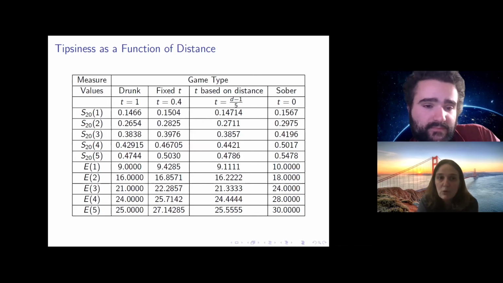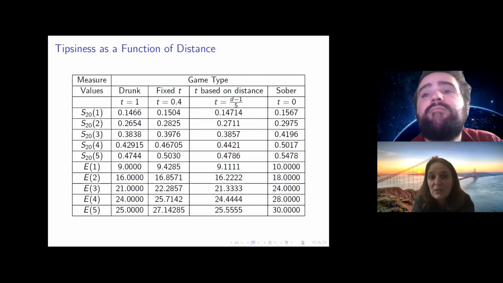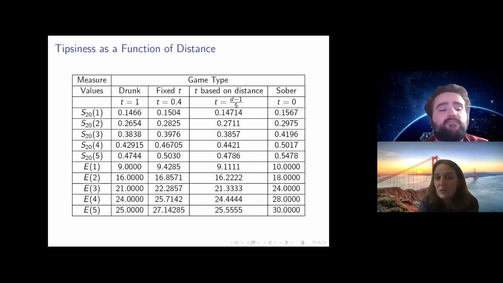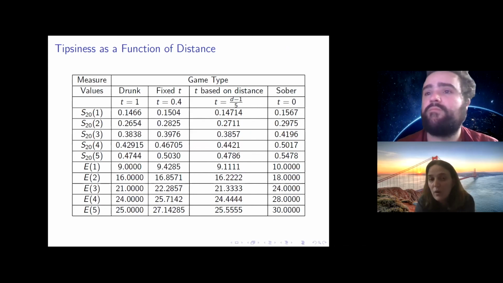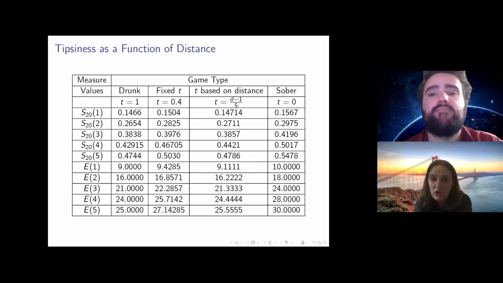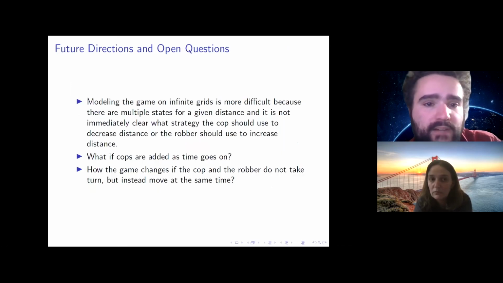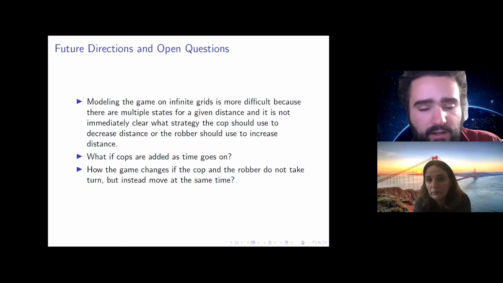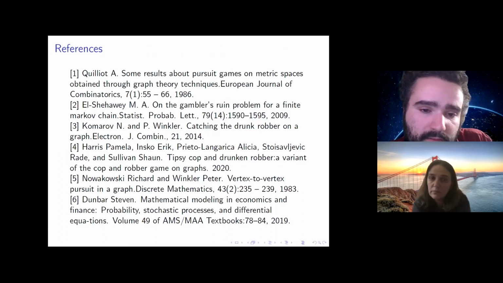We also looked at the tipsiness as a function of distance. So basically the tipsiness would change. They'll become more tipsy if they're too far away and they get careless, or they'll sober up as they get closer and maybe they can sense each other and the cop tries to catch the robber and the robber tries to escape. Here are some future directions and open questions regarding this game, and the references for our project.